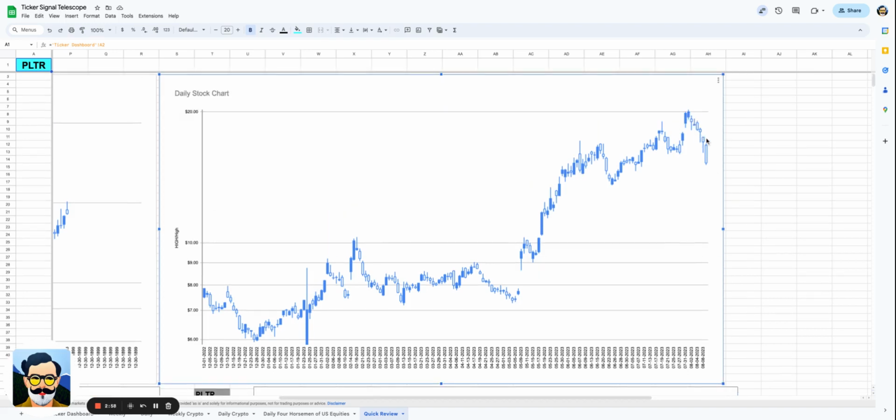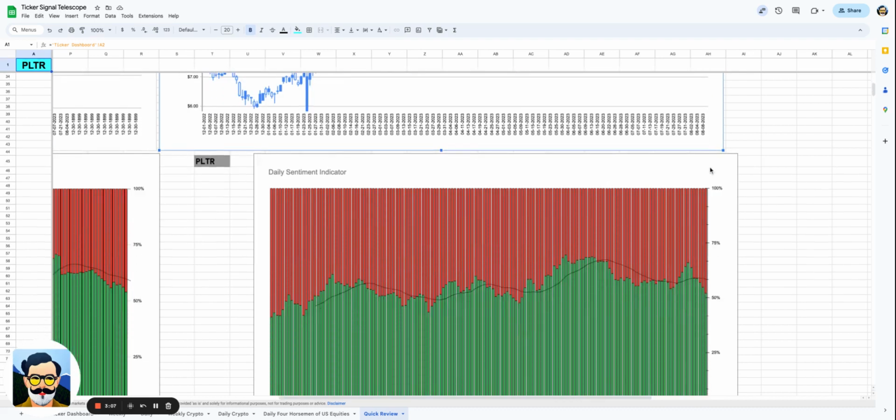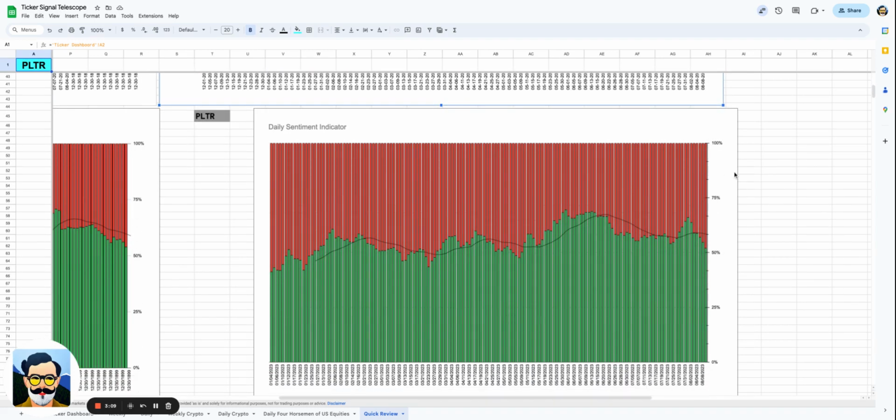It looks like really what we've seen in the previous couple of days, we saw a lot of demand eating those wicks back up and closing at the highs of the wicks. Today, we saw the demand completely reverse. We saw the supply come into the market and the candle got big and expansive. Not a good look. We'll look here at the Palantir daily sentiment indicator.